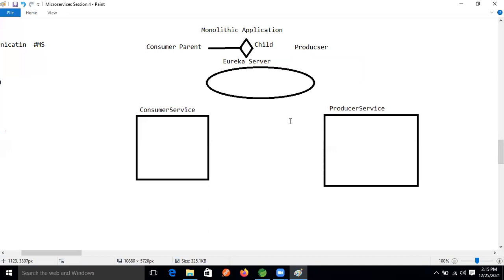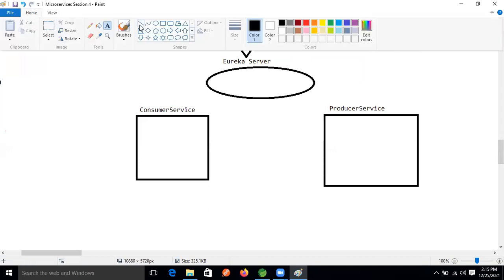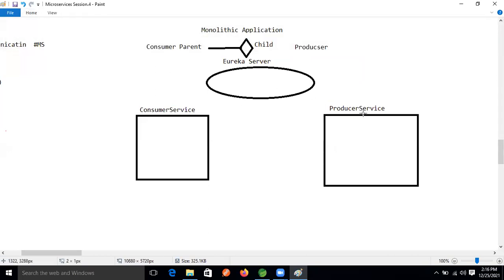In the Eureka server, what will happen now? Both projects will be registered in the Eureka server.